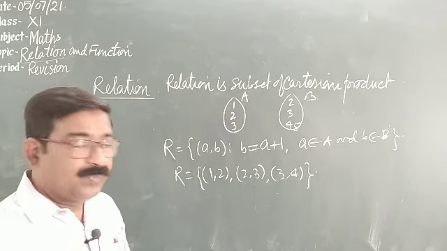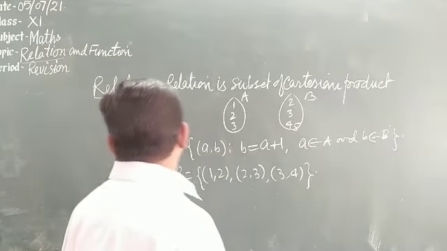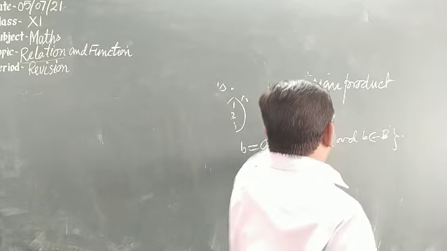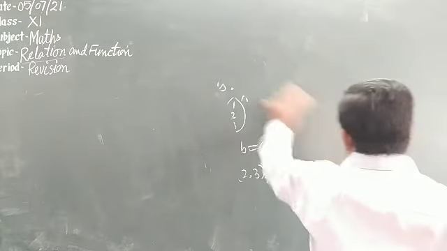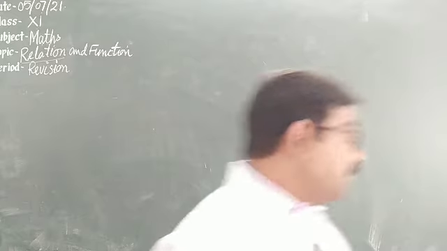All right. Now the next one is function. What is a function?